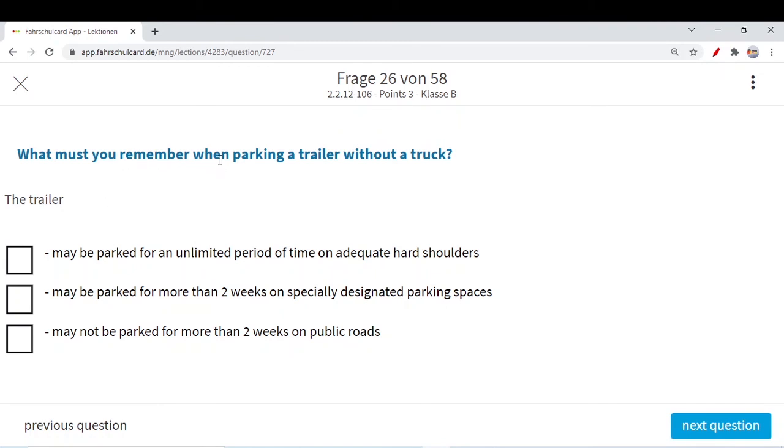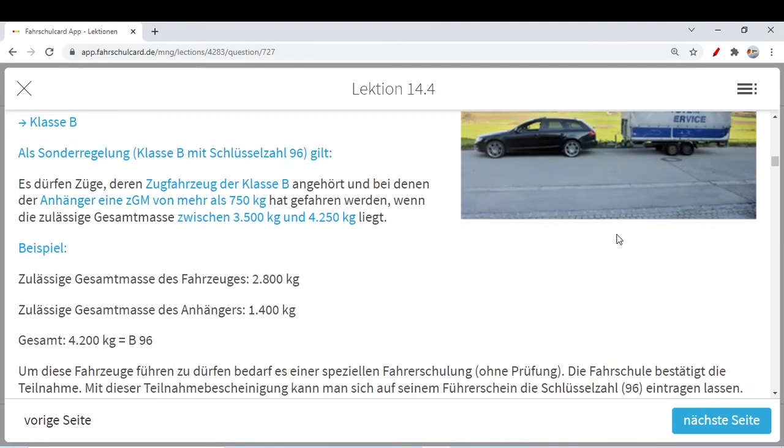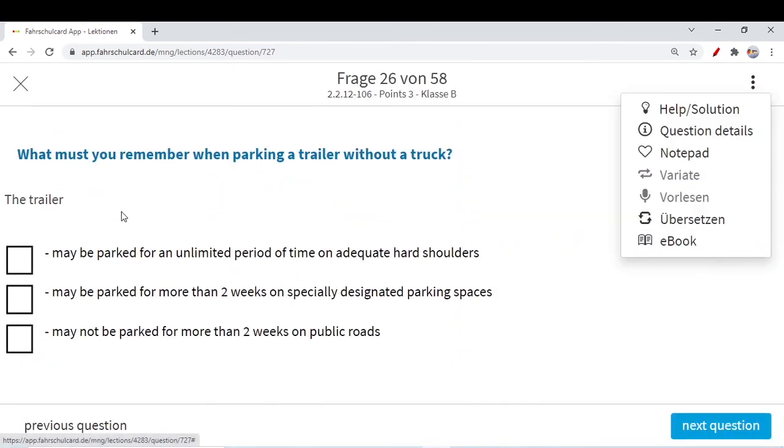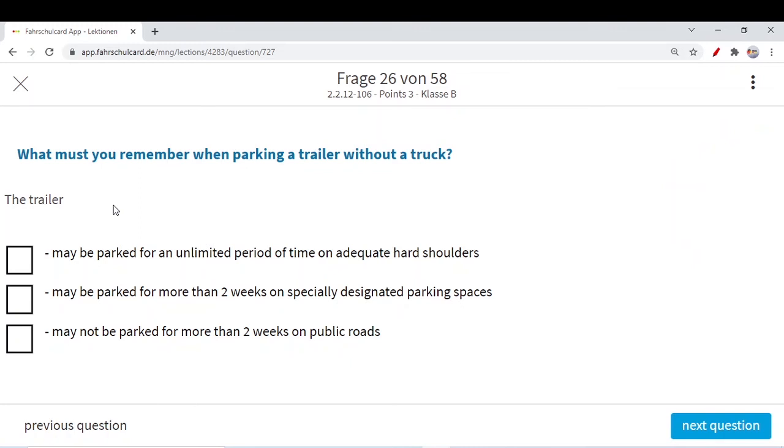So if you are parking a trailer, I think this term trailer you already know, no? I will explain it here. This is a trailer, let's say, without a truck. This part is the trailer, you can say. So what must you remember when parking a trailer without a truck?